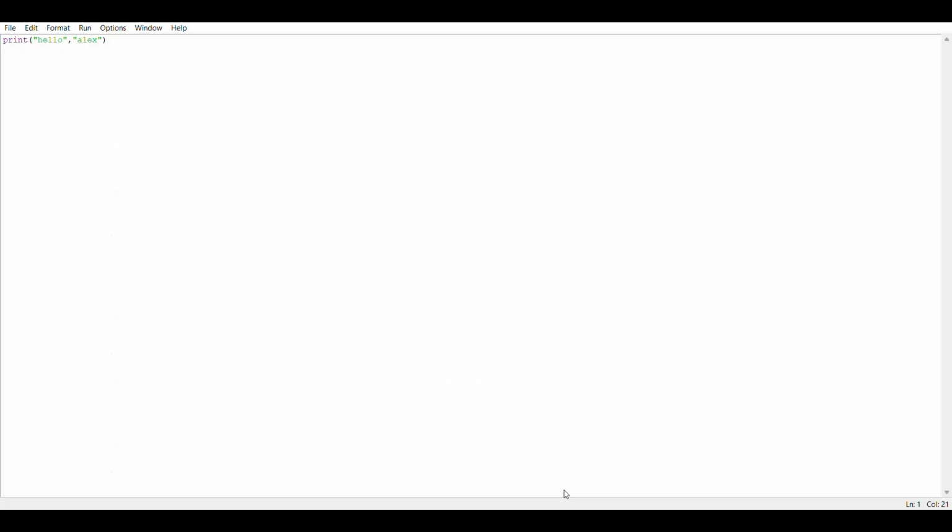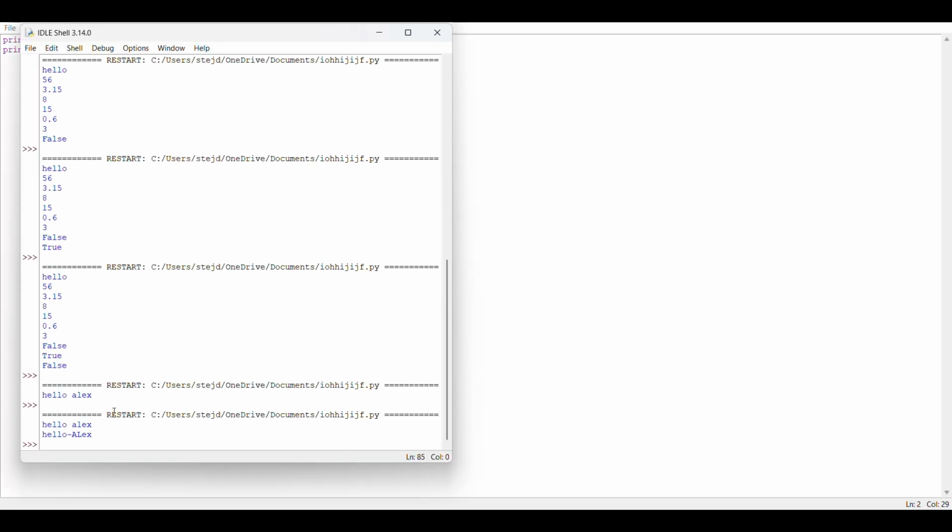If we see one more example, print hello, then comma, then Alex. And now I use a separator variable. So here I used a separator variable. See, in the place of the comma, it has used the separator variable, meaning the value which I gave to the separator variable. Okay, so now we'll see the other example.